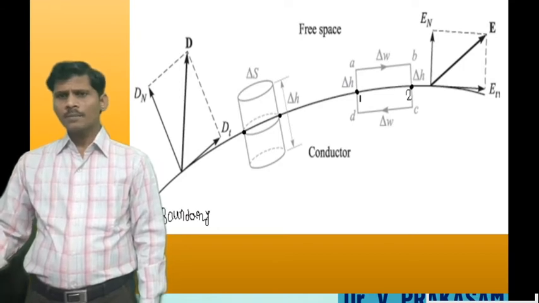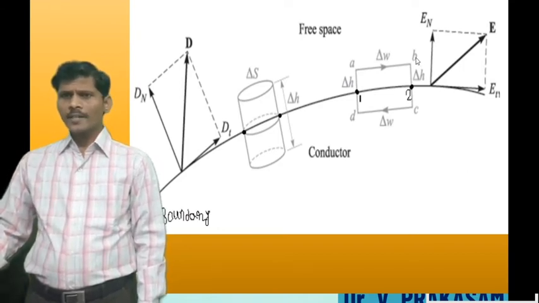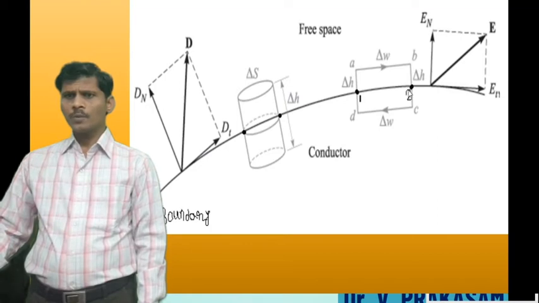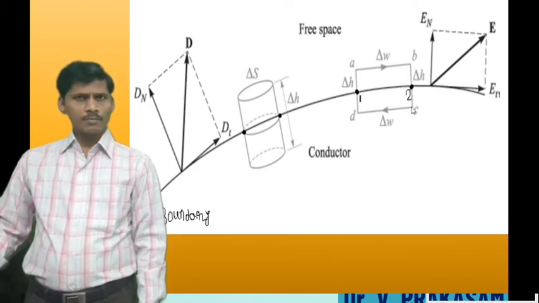What is the height of B to C? Delta H. The height B to 2 is delta H by 2 and 2 to C height is delta H by 2.